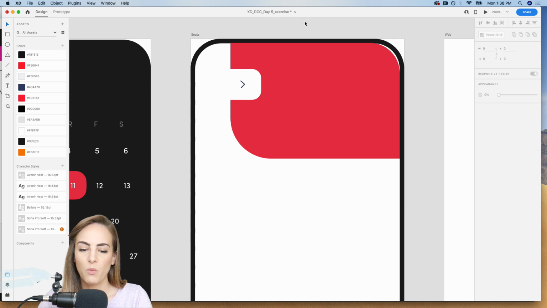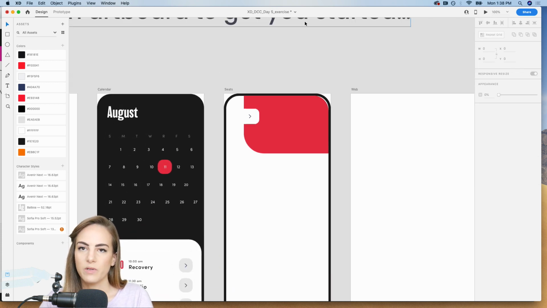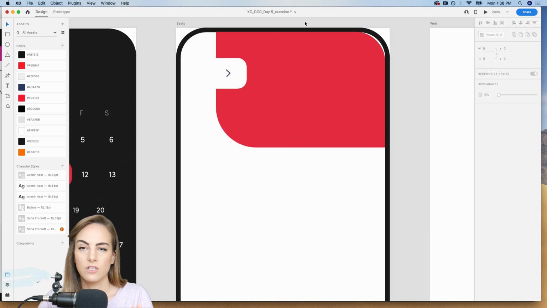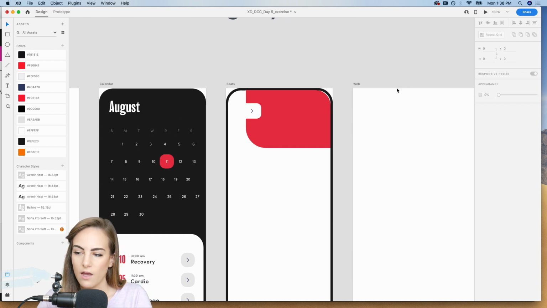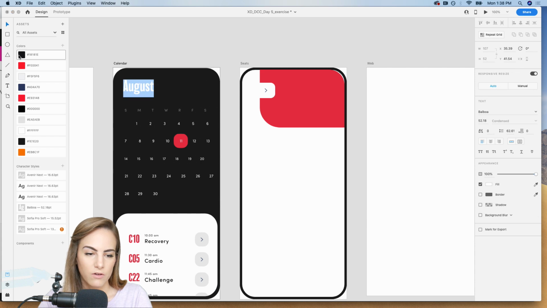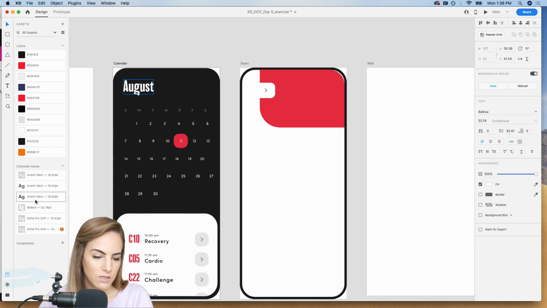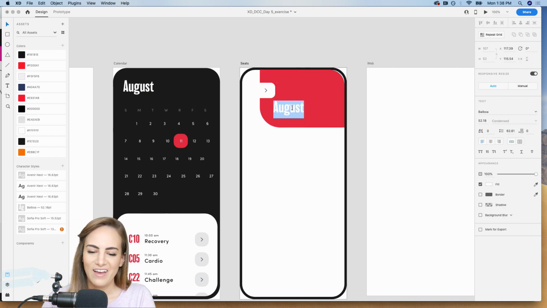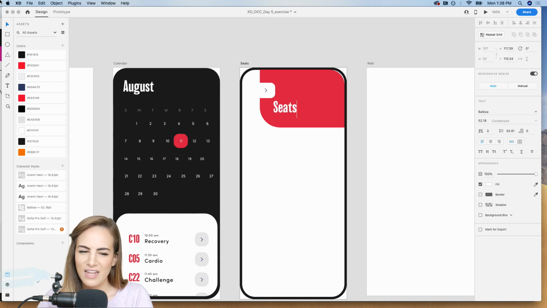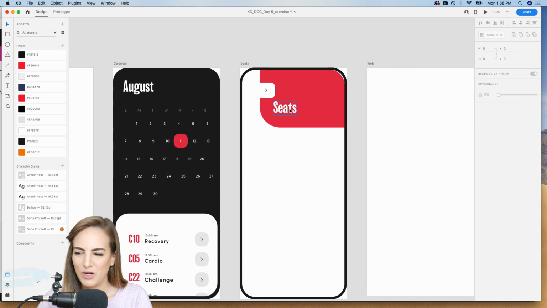Okay, so while we're doing this, we want to make sure that we're grouping everything properly, because when we're doing that responsive resize toggle, that's going to be super important, like what elements are grouped with other elements. So I'm just going to add the same title here. So this is, what is this? Balboa font. Thought I'd do something a little bit different. I always go for the non-serif, very classic fonts, but today I thought I'd just do something crazy.